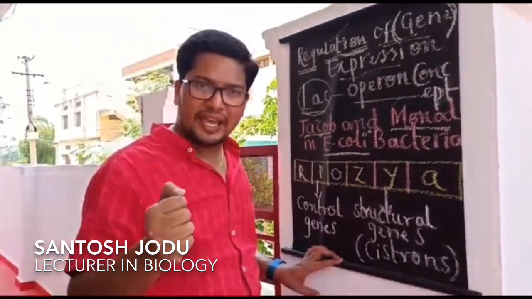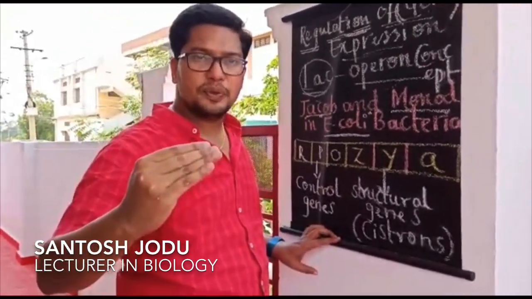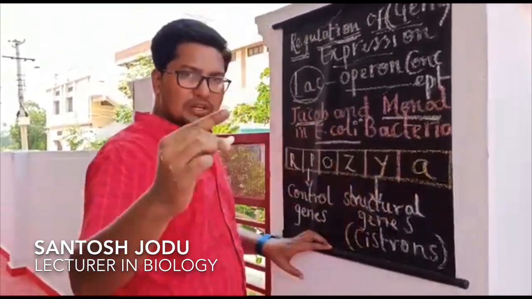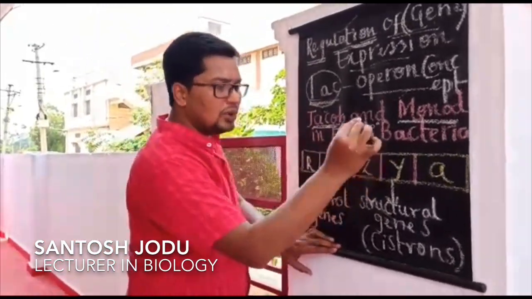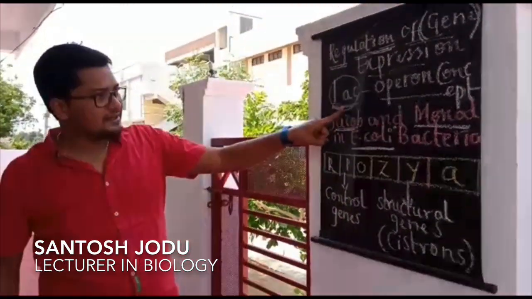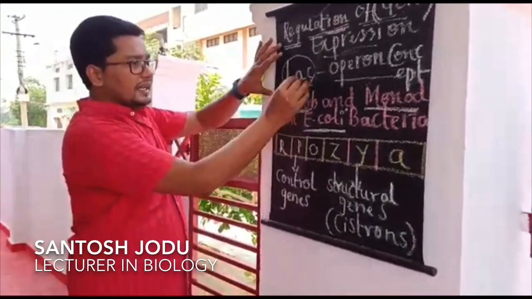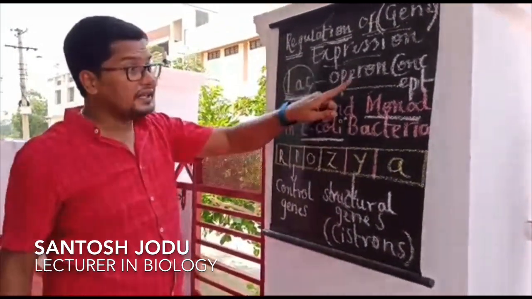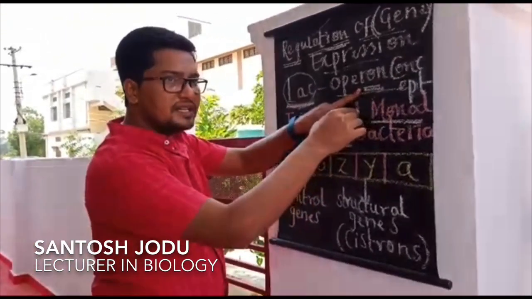And what is that mechanism that turns on the gene expression and turns off the gene expression? It was given by Jacob and Monod, as I already said, by studying the lactose metabolism in E. coli bacterial cells. And students, I told you the concept is the lac operon. Here you should understand, in lac operon, lac stands for lactose and the next word is operon. Let us understand what an operon is.